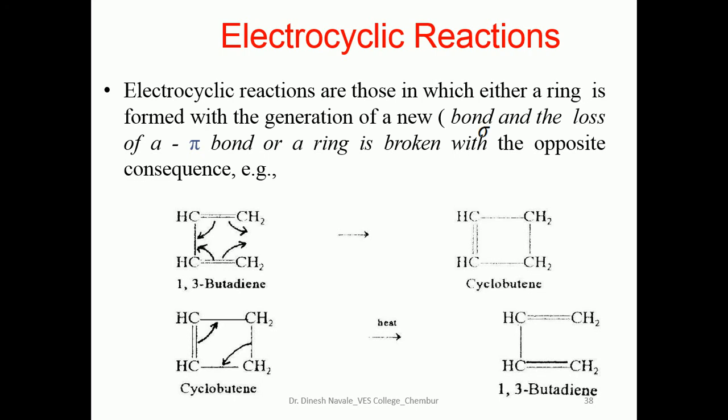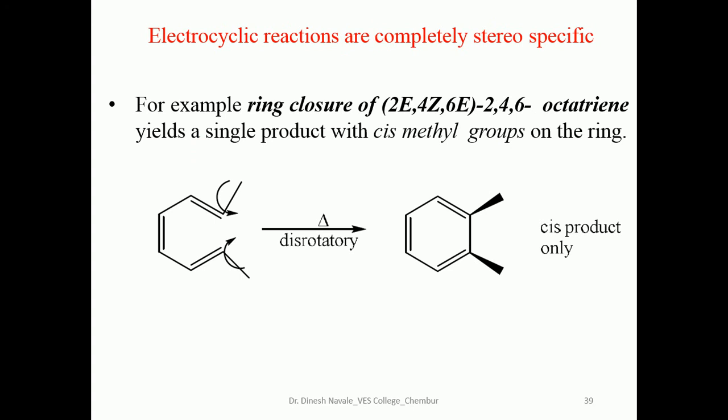Electrocyclic reactions are those in which either a ring is formed with the generation of a new bond, or it can be the opposite, where the ring can be opened. So electrocyclic reactions are completely stereospecific. For example, ring closure of the octatriene having this configuration will give the cis product only.